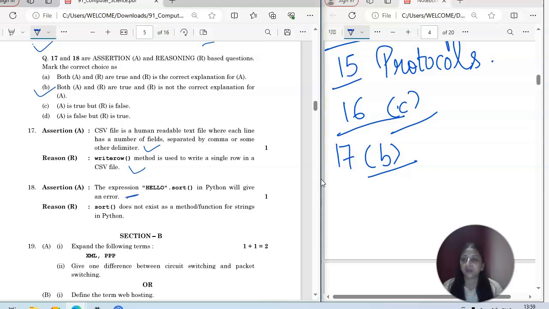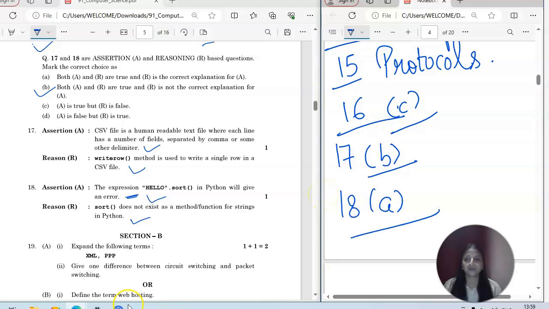And the second one is we have the reason. Sort doesn't exist as a method function for a string in Python. That's correct only, because this method is not a part of a string. This is also correct, and this is the correct explanation of the assertion. So A and R are true, and R is the correct explanation of A. That's A option. Okay, so 18 is A. Okay, so that's all. Section is completed.